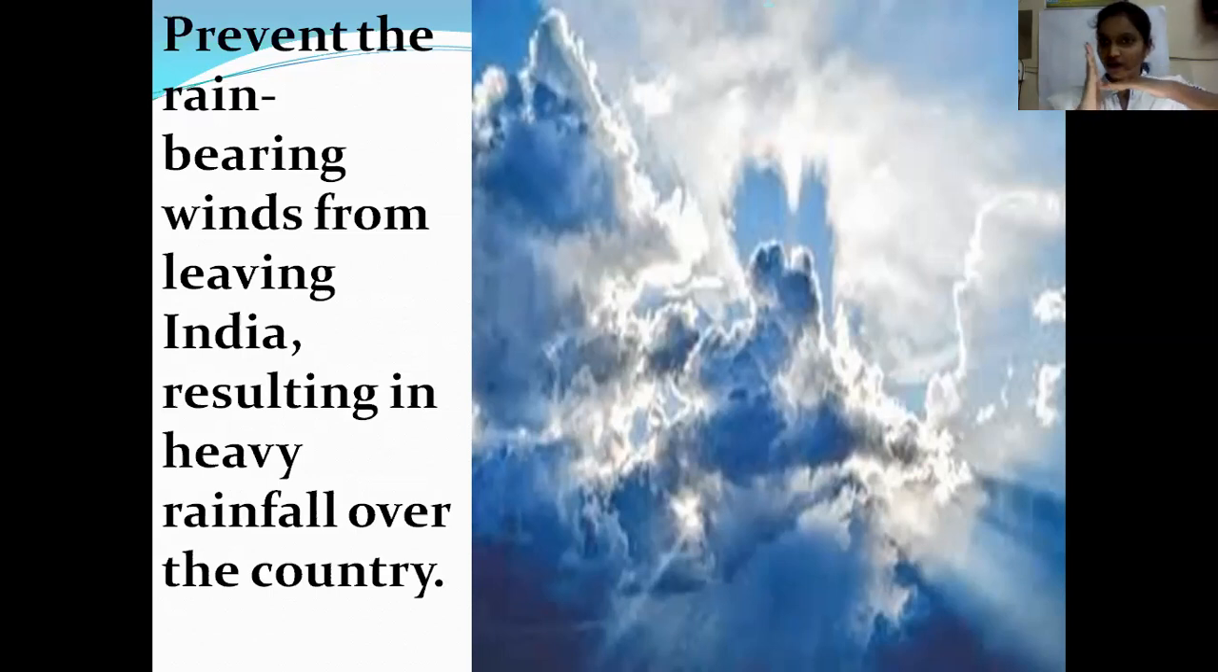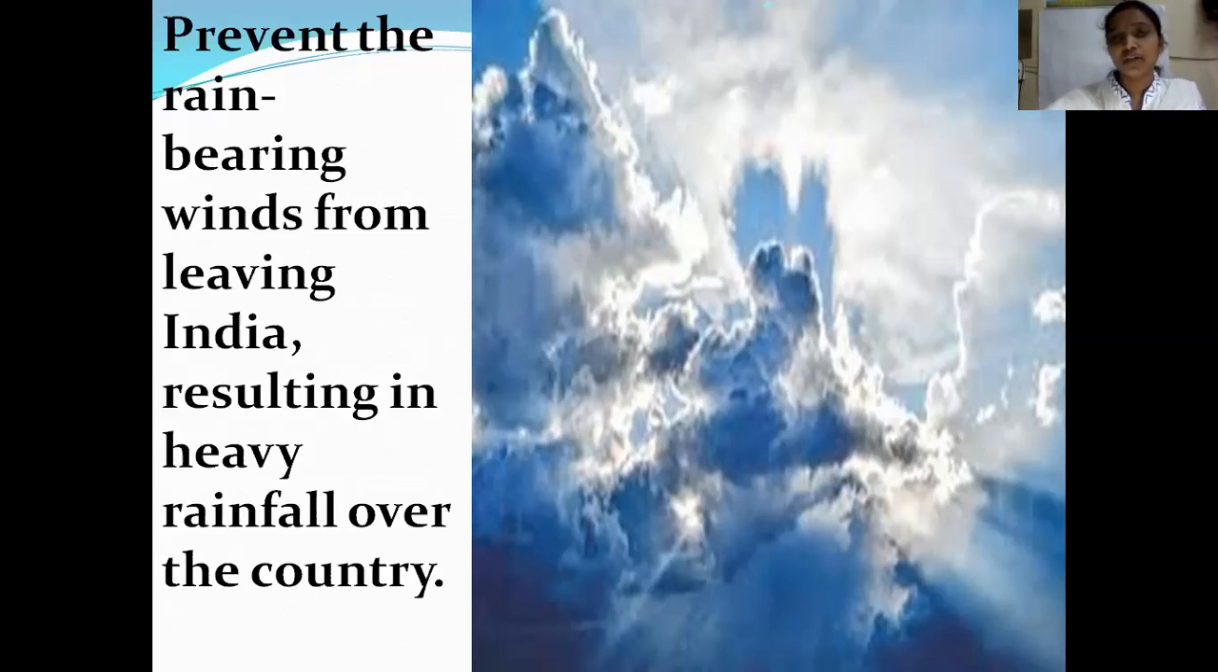But because the northern mountains are blocking the rain-bearing winds from leaving India, all the rain that comes through these winds comes only to India. That means it rains only in India from these rain-bearing winds. If there were no mountains, the rain-bearing winds would leave our country and we would not have sufficient rainfall. So the northern mountains, the Himalayas, prevent the rain-bearing winds from leaving India, resulting in heavy